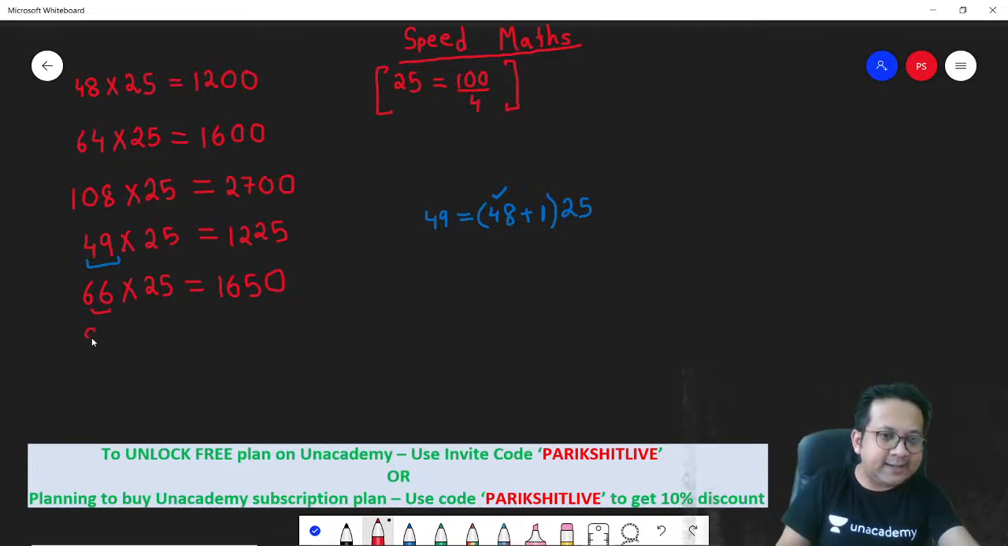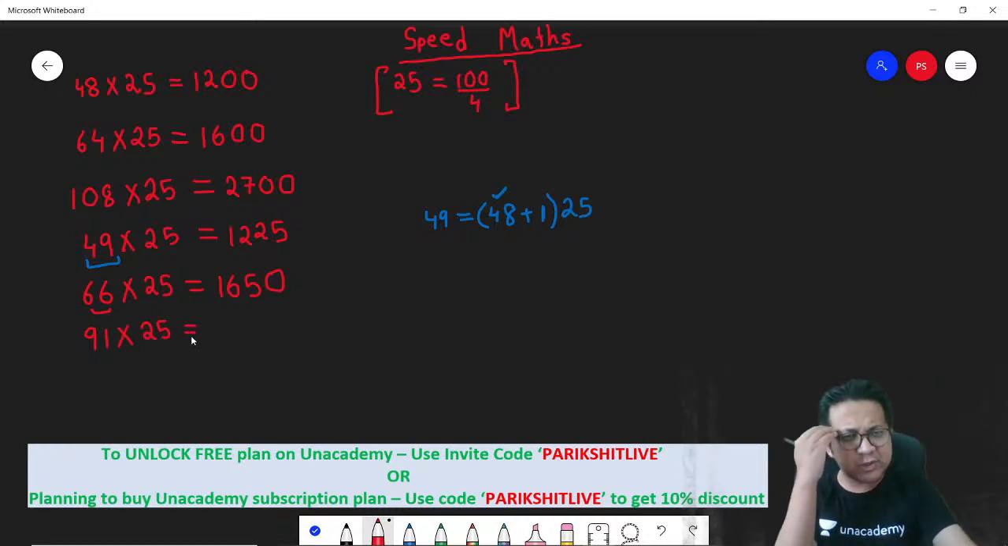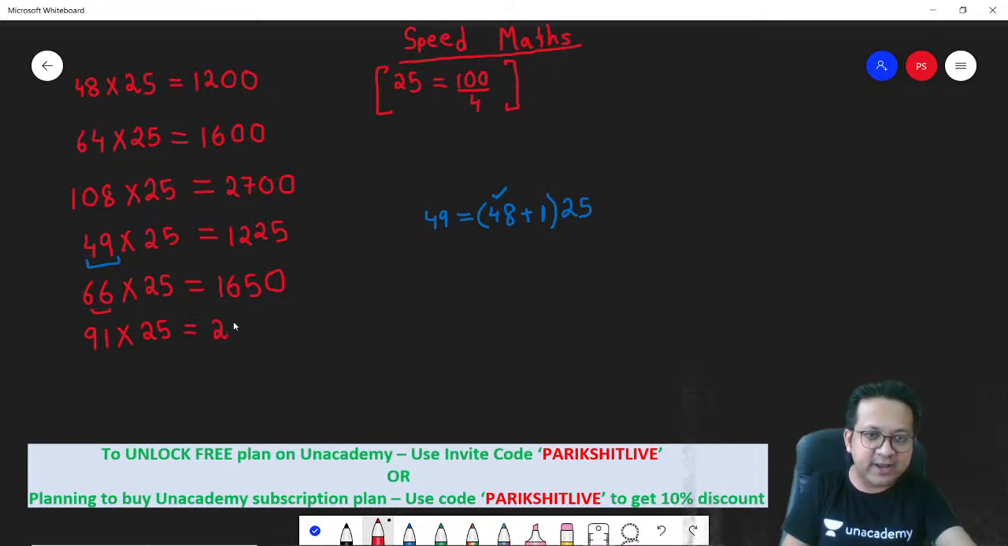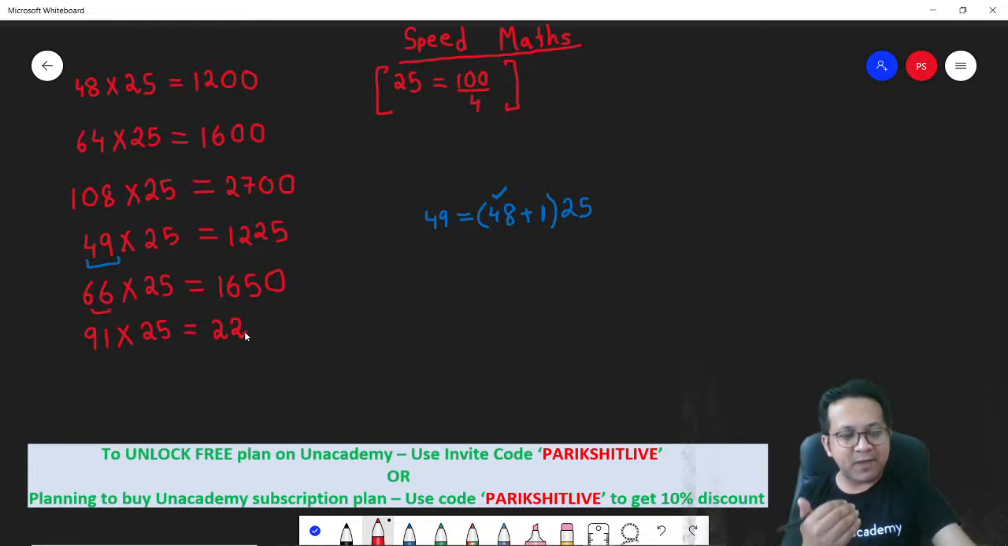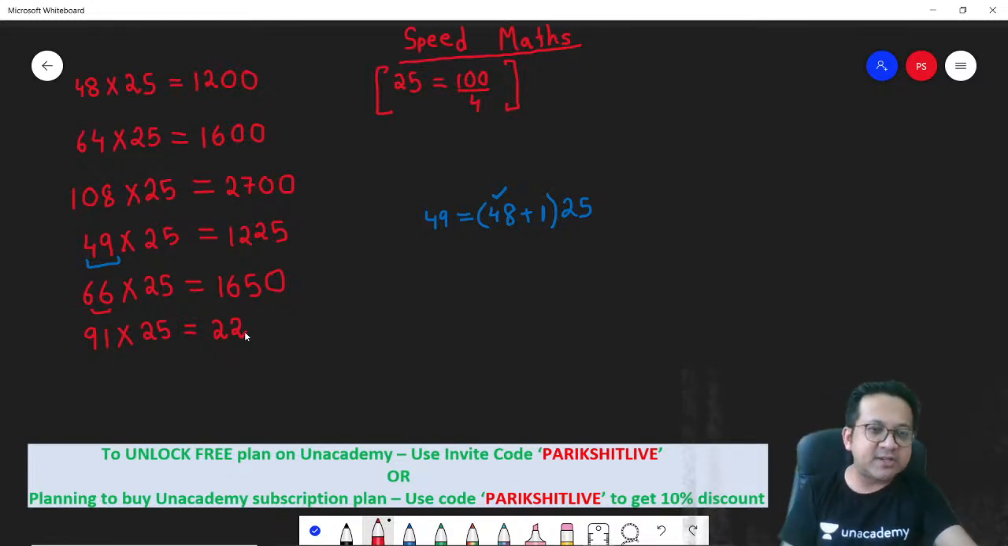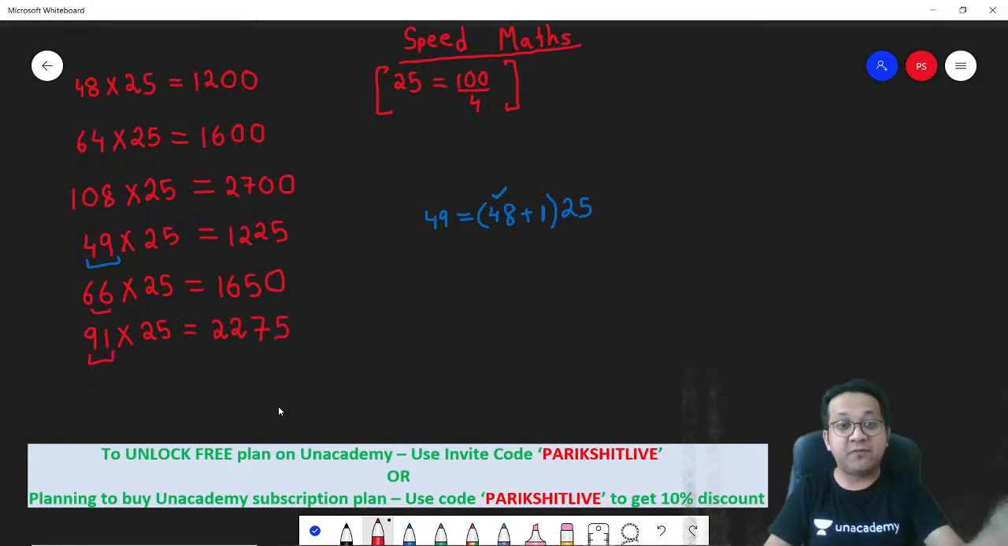Again, 91 into 25. If you get 25, visualize 25 as 100 divided by 4. So divide 91 by 4. If you divide 91 by 4, the quotient is 22. How much is the remainder? Remainder is 3. So 3 into 25 is 75.